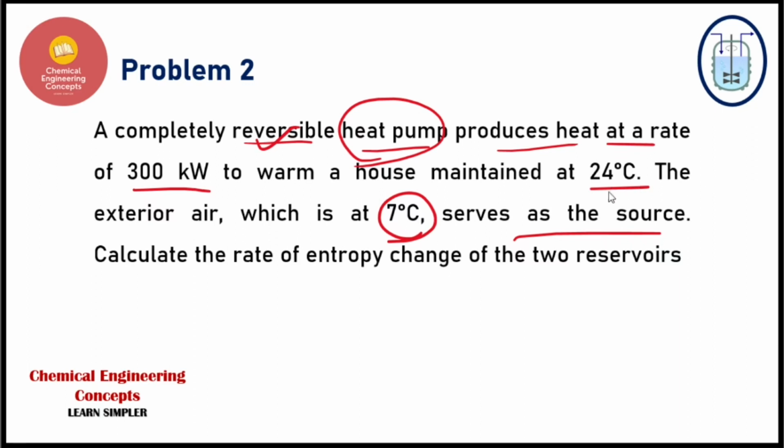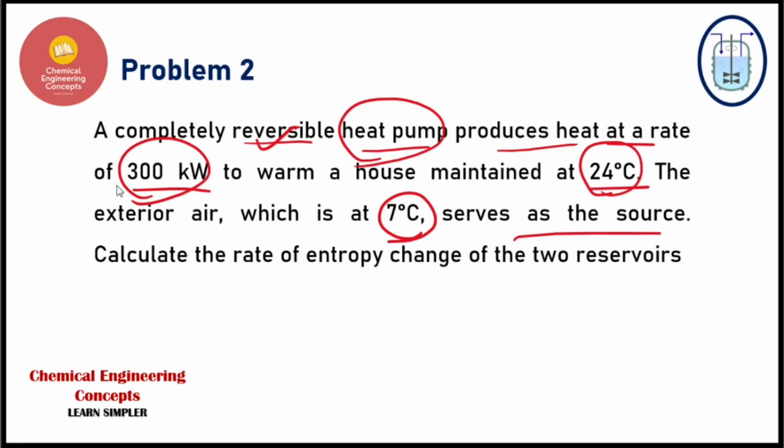So the house is to be maintained at 24 degrees centigrade, and the exterior temperature, because it's the time of winters, is given to be 7 degrees centigrade. This is the temperature of the source. The heat pump will take this temperature and maintain the house at 24 degrees centigrade. So how is it doing that? Because it has to produce this much amount of heat.